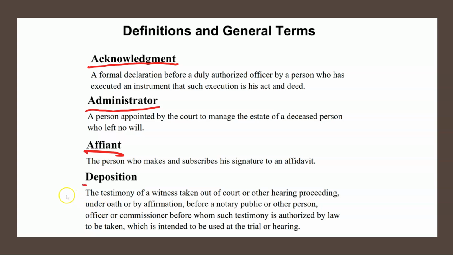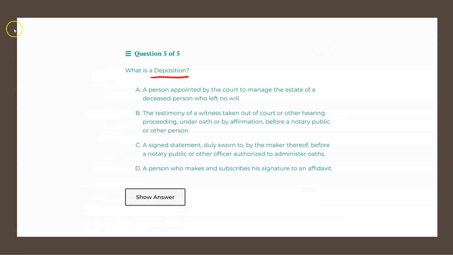And finally we have deposition, which is actually the subject of the question. A deposition is the testimony of a witness taken out of court or other hearing proceeding, under oath or by affirmation, before a notary public or other person, etc. So with all these definitions in mind, let's have a look at our 4 choices to determine what is a deposition and therefore what our solution is.